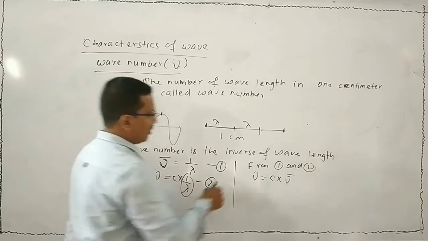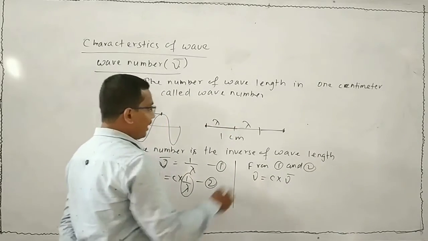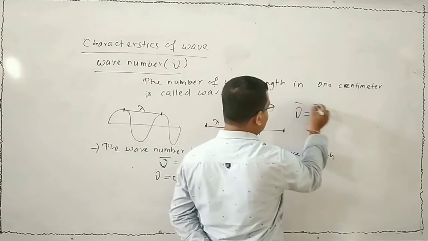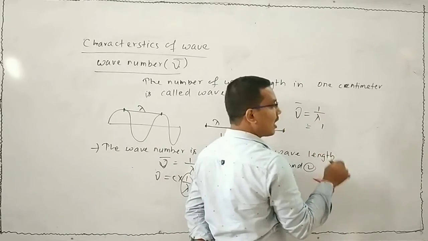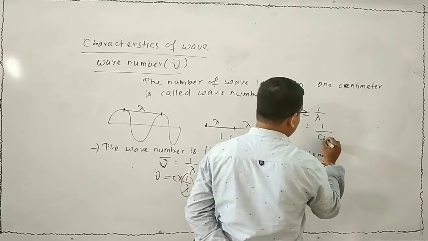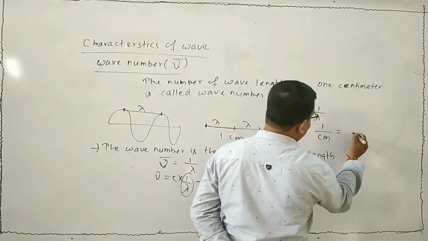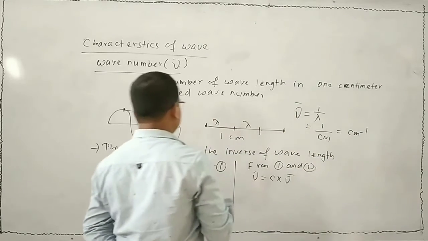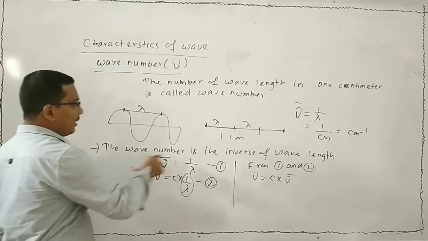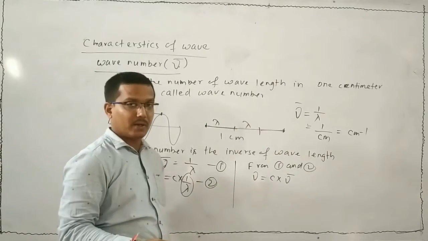That means mu is equal to c into mu bar. The unit of lambda can be centimeter, meter or angstrom, anything you like. Suppose we take centimeter, then the unit of mu bar is centimeter inverse. That means wave number is the inverse of the wavelength.